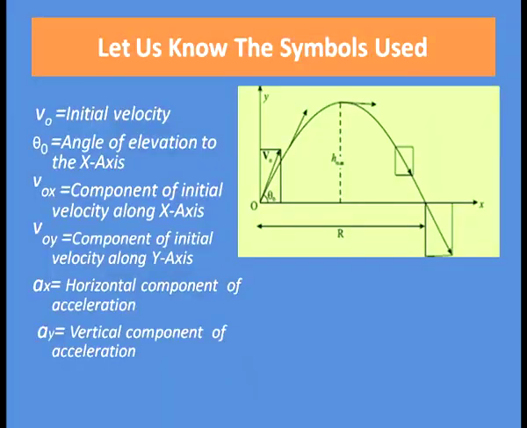Let us see what the symbols used are. v0 is the initial velocity, theta 0 is the angle of elevation to the x-axis, V0x is the component of initial velocity along the x-axis, V0y is the component of initial velocity along the y-axis, Ax is the horizontal component of acceleration and Ay is the vertical component of acceleration.